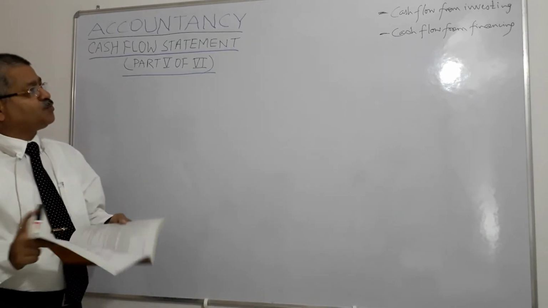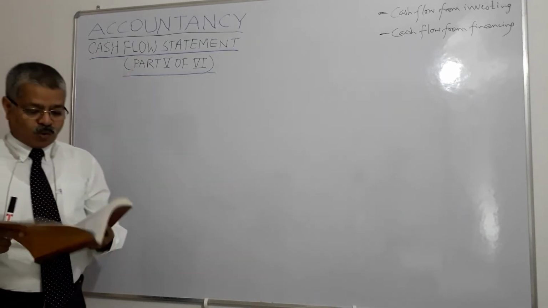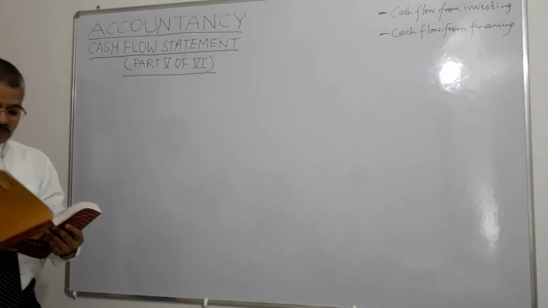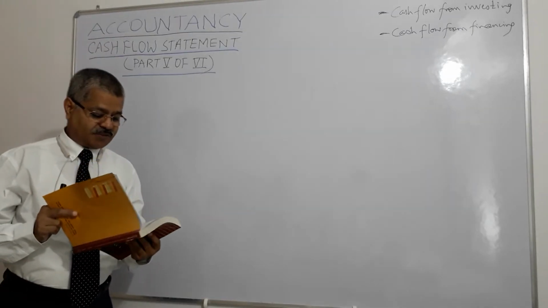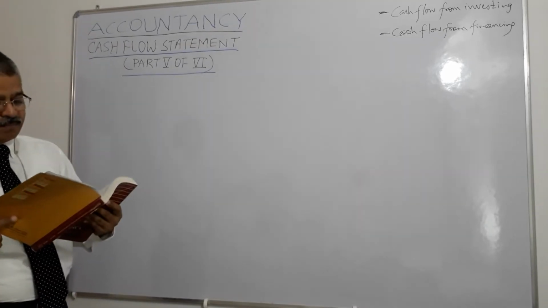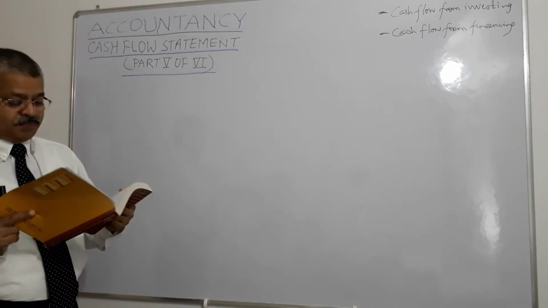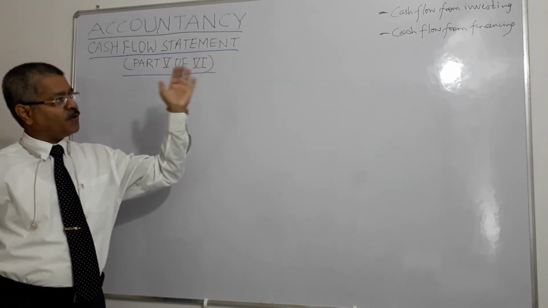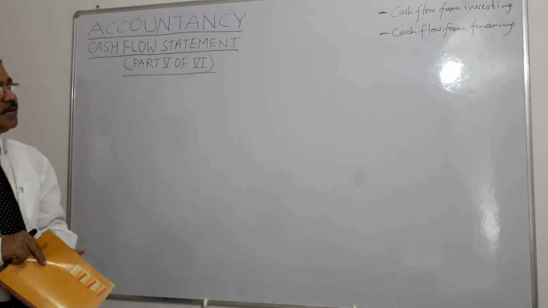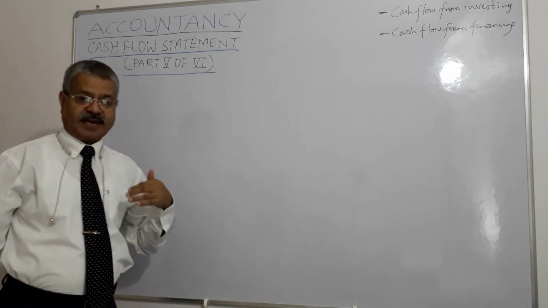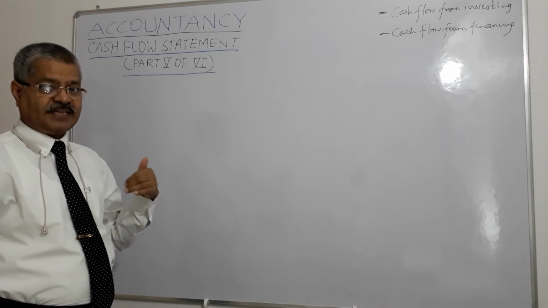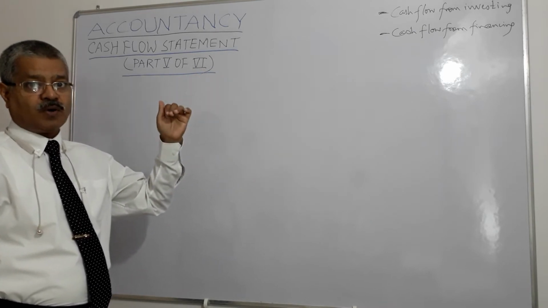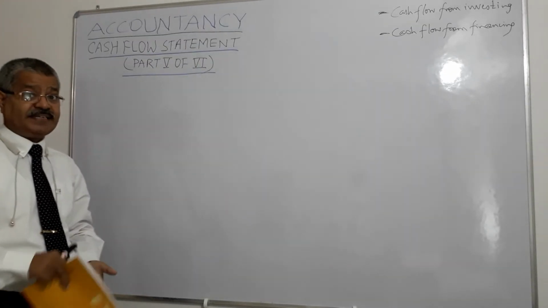While preparing the cash flow statement, all major items of gross cash receipt, gross cash payment and net cash flows from investing and financing activity must be shown separately under the heading cash flow from investing activity and cash flow from financing activity, right? So that we can estimate the impact these cash flows will have on the overall functioning of the entity, right?